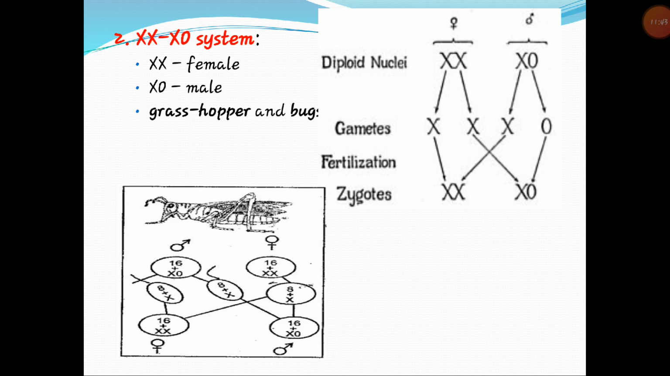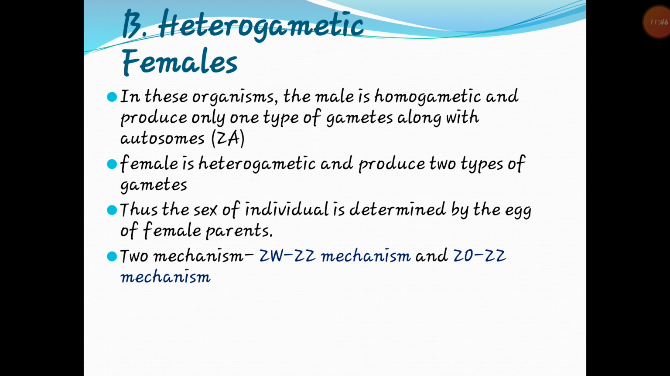Next is heterogametic female. Among the heterogametic female, two patterns of sex determination are known to occur: the ZW-ZZ mechanism and the ZO-ZZ mechanism. In these organisms, the male is the homogametic sex. In order to avoid confusion, the sex chromosomes are named Z and W instead of X and Y. So there are two types of mechanisms: ZW and ZZ, and ZO and ZZ.